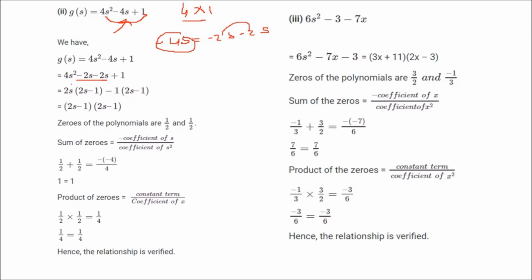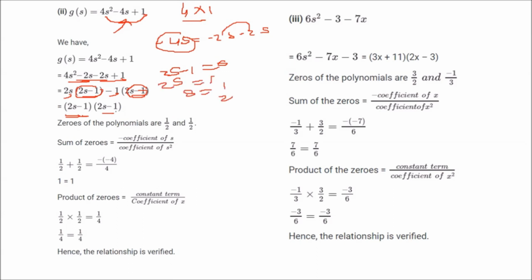Now take 2s common from here, you get 2s minus 1 inside. Take minus 2s from here, so you get 2s minus 1. Now 2s minus 1 can be taken common, so again you get 2s minus 1 inside. Now what will be the roots? Put 2s minus 1 equal to 0. You get 2s equal to 1, so x equal to half.